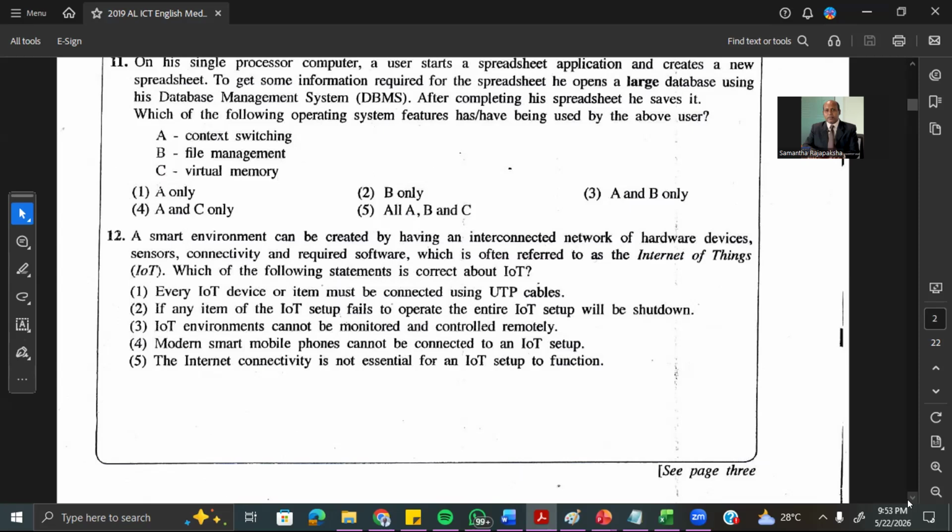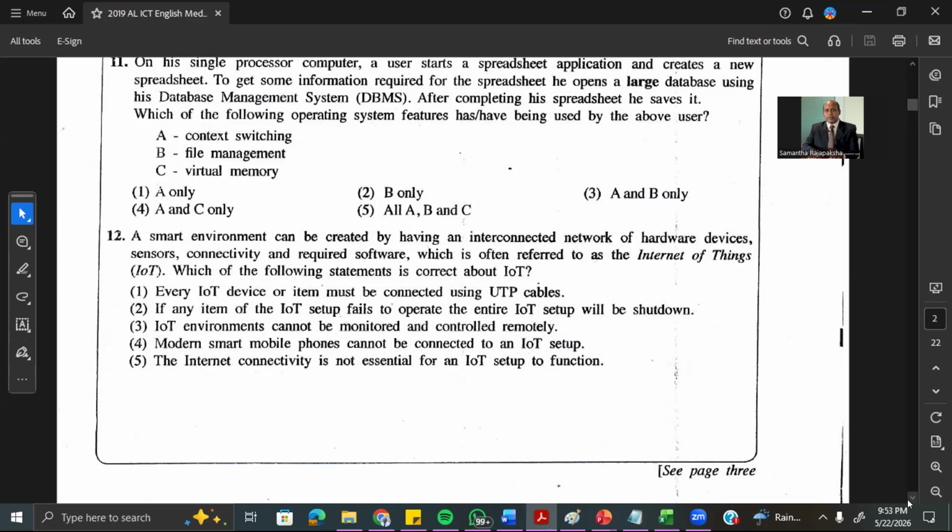Now the first one you're asking which is correct. Every IoT device or item must be connected using UTP cables. No, because in some instances you connect without cable. It should be wireless communication. So that is wrong. If any item of the IoT setup fails to operate, the entire IoT setup will be shut down.